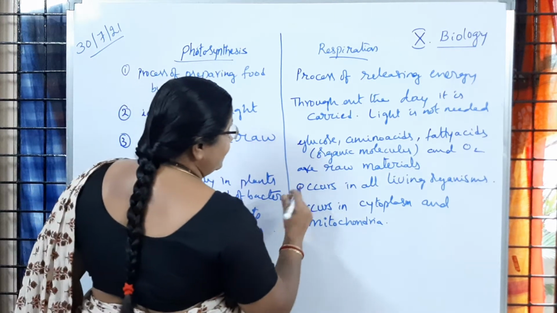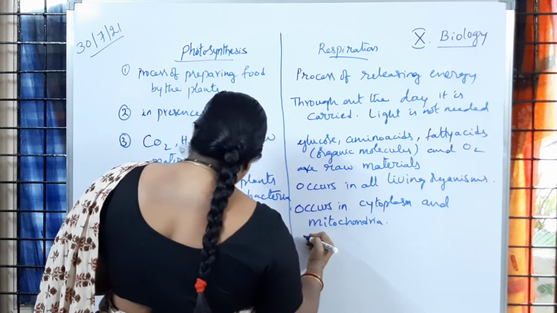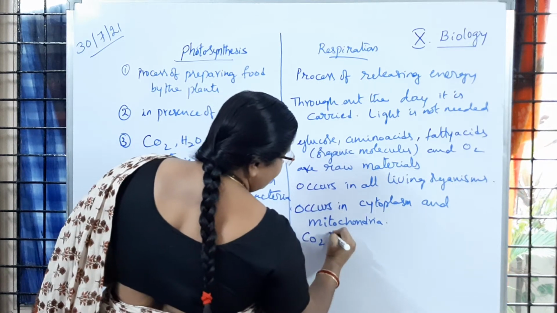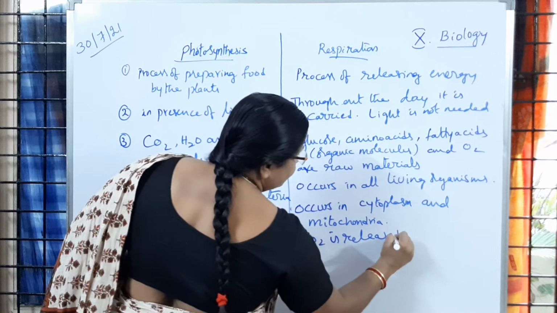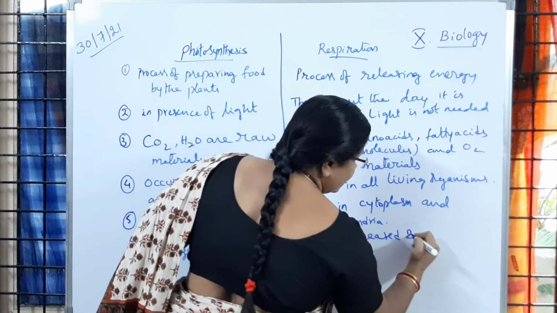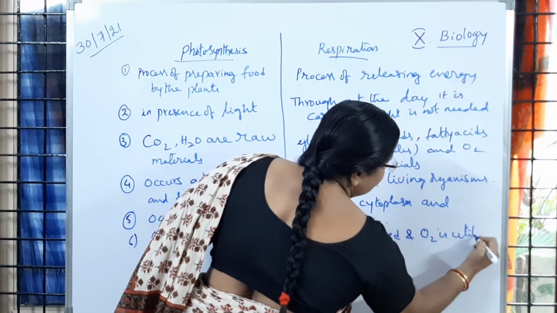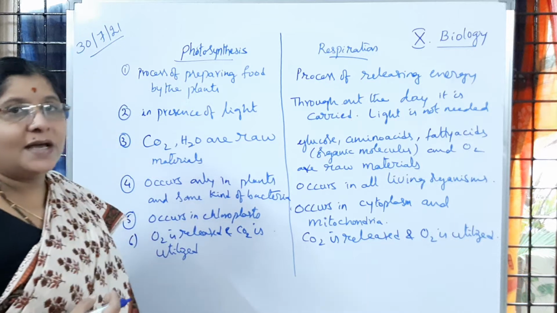Here, if we take what is happening in reverse, carbon dioxide is released and oxygen is utilized. CO2 is released and oxygen is utilized. Utilized means used up, is it not?